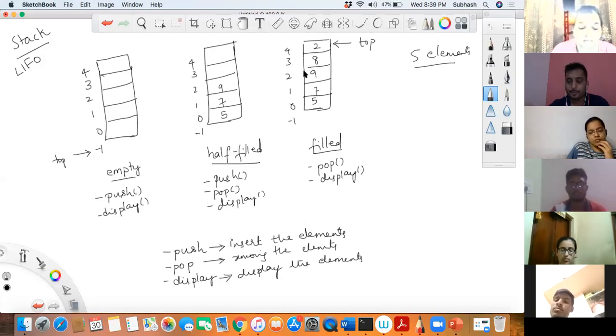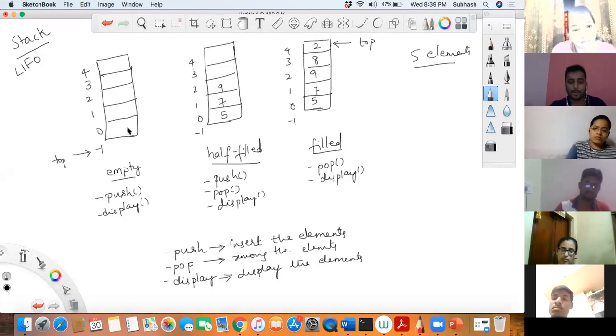Now, if I want to insert, what do I have to do? First I have to increment the top, and then put the element in the top. I'll tell you how later. I have to tell the program where to insert. I cannot say put it in top, because it will go and put it in -1. When I insert the element, it has to put it in the 0th location. You tell me where should the first element be stored?